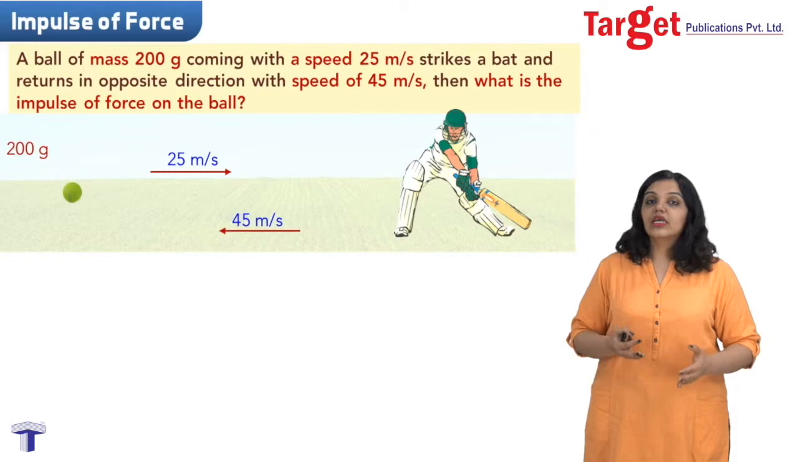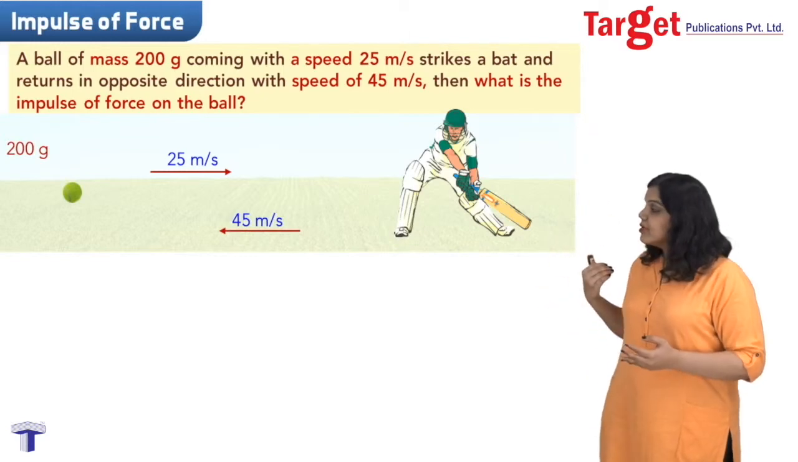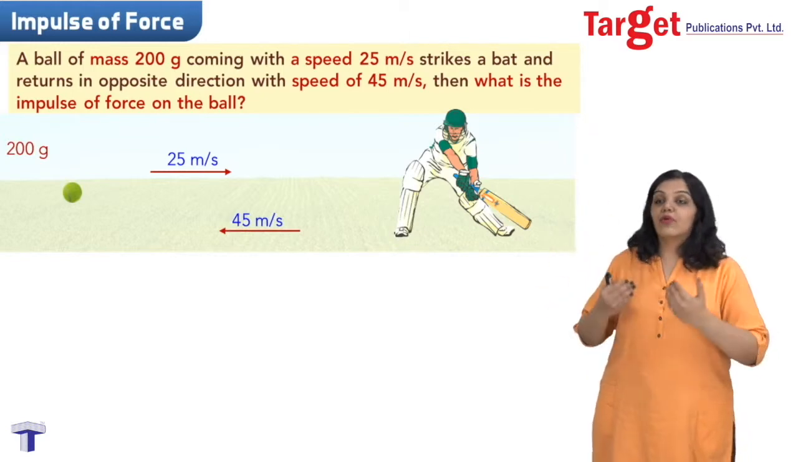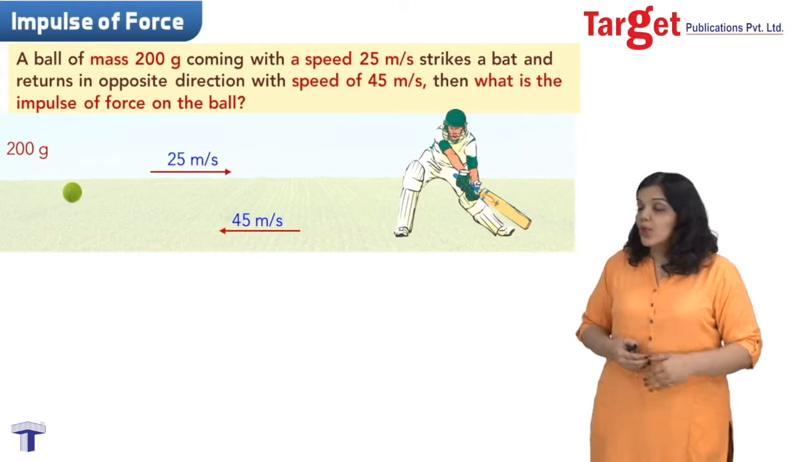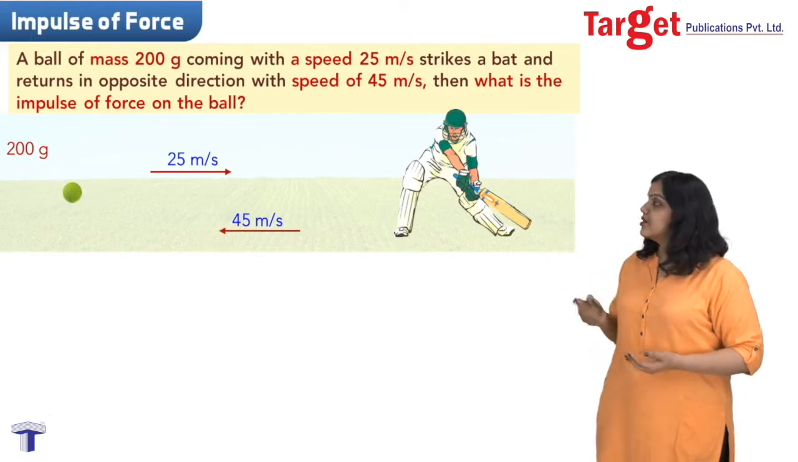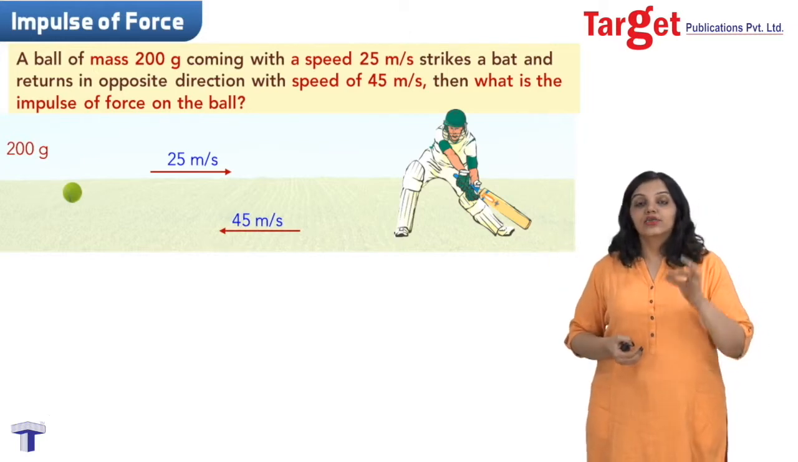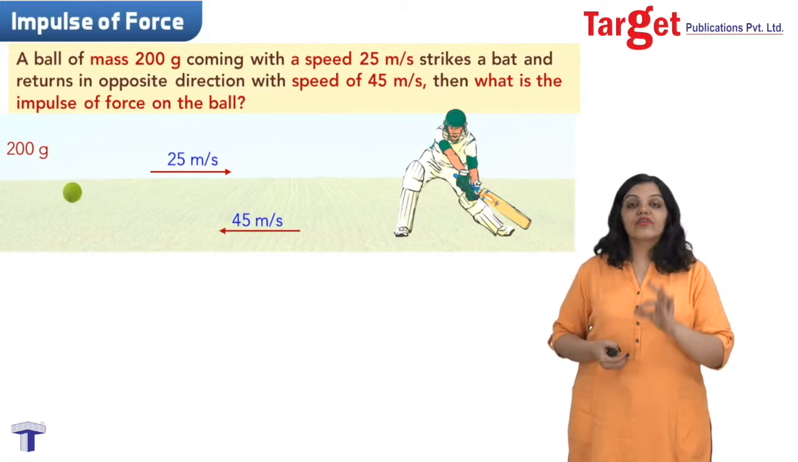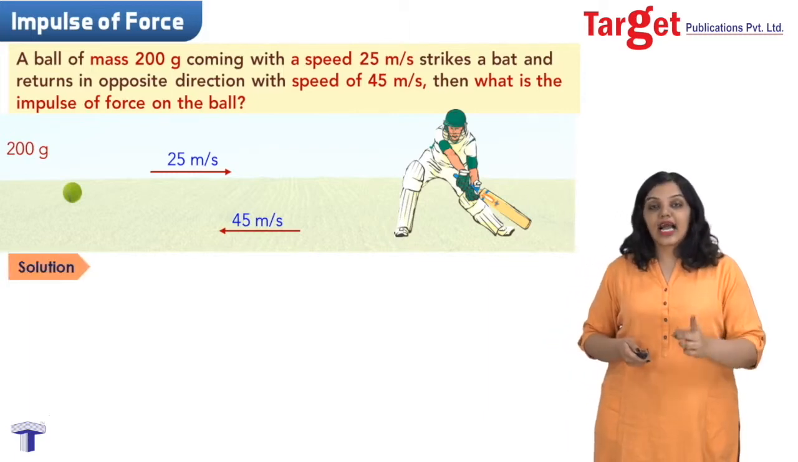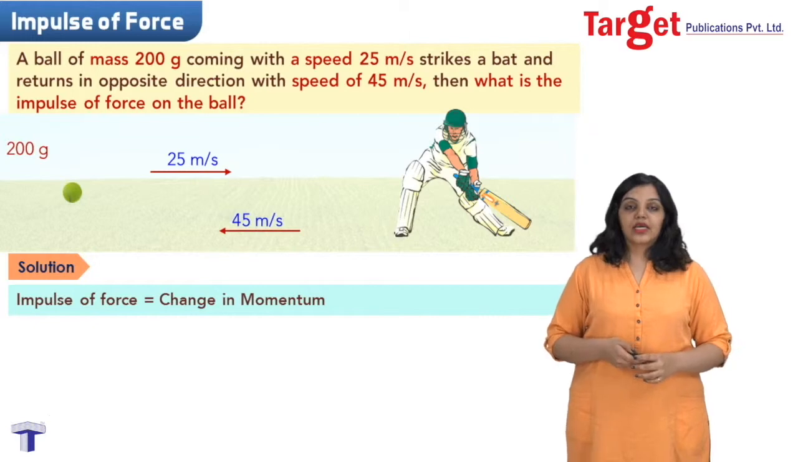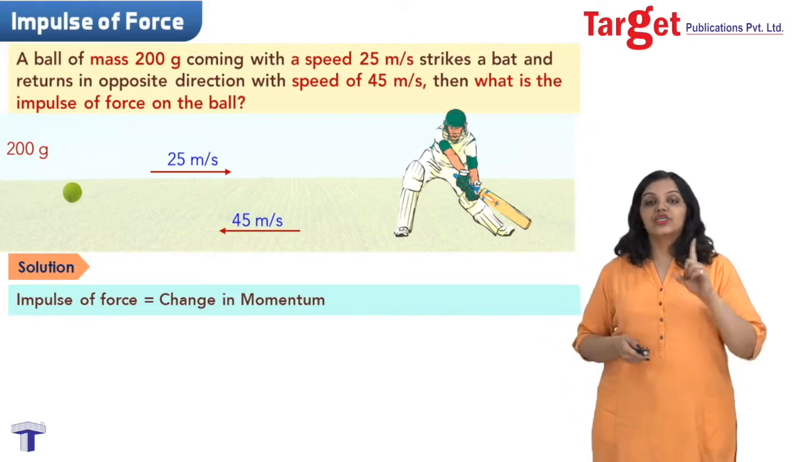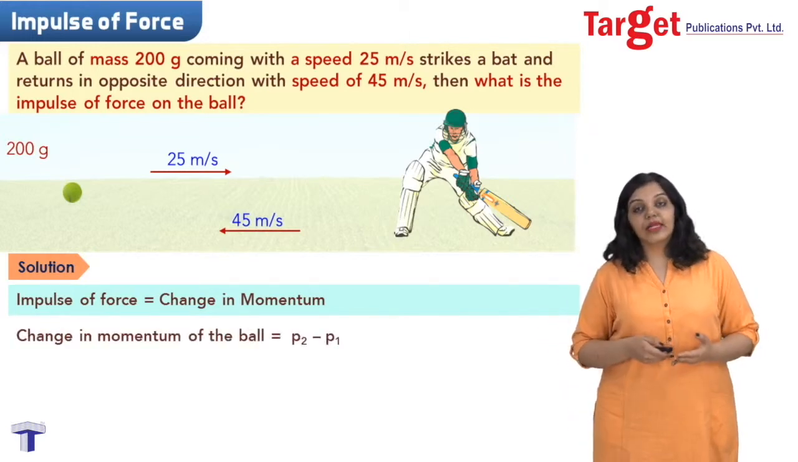We have been given the velocity of the ball while coming to the batsman and the velocity of the ball while going away from the batsman. We have also been given the mass, that is 200 grams. It's very simple to remember that impulse is also given by the change in momentum, and that's exactly what we'll use to solve this sum. We know impulse of force is change in momentum. So what is the change in momentum of the ball?